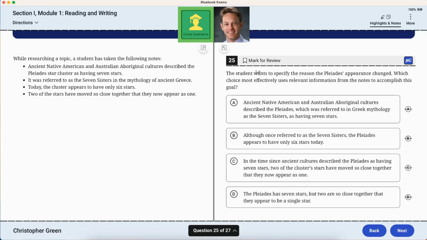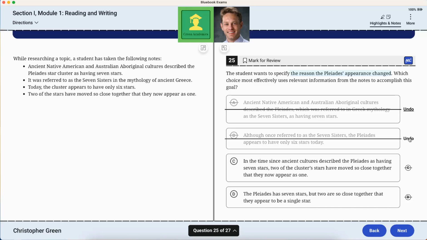Wants to specify the reason the Pleiades' appearance changed. The reason it changed. Ancient Native American and Australian Aboriginal cultures described the Pleiades, which was referred to in Greek mythology as the Seven Sisters, as having 7 stars. Well, no, that doesn't even mention a change. Although once referred to as the Seven Sisters, the Pleiades appears to have only 6 stars today. Well, that might mention a change, but it doesn't explain the reason.